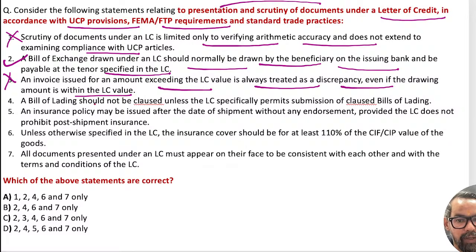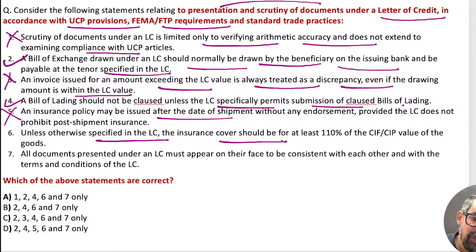Bill of lading should not be claused unless the LC specifically permits submission of a claused bill of lading. This should be true. The fifth one: an insurance policy may be issued after, no, it should be on or before the date of shipment unless otherwise specified in the LC.